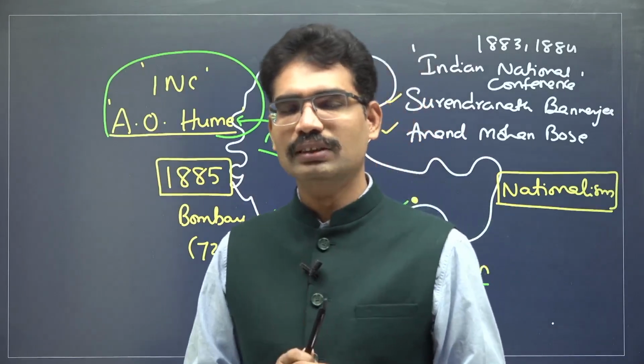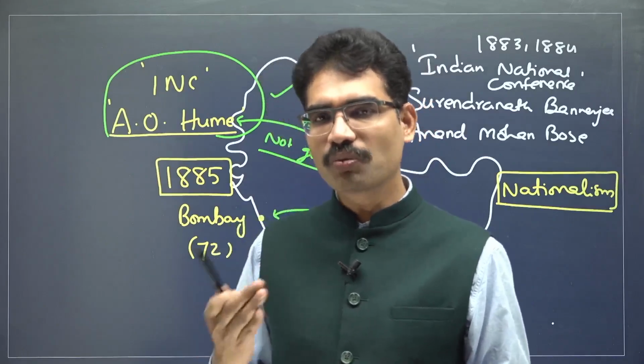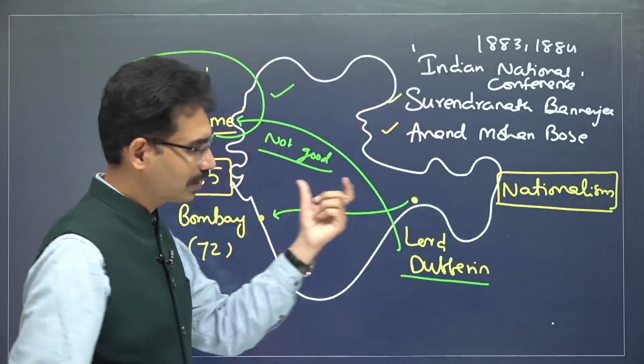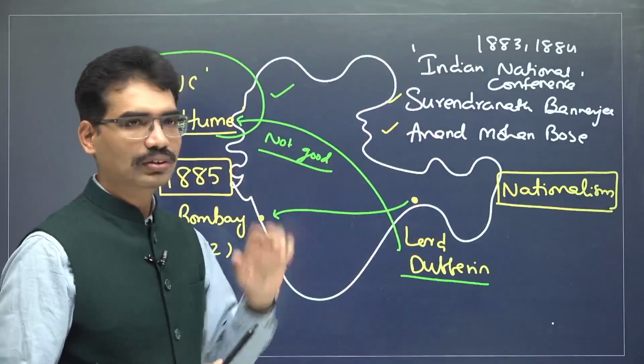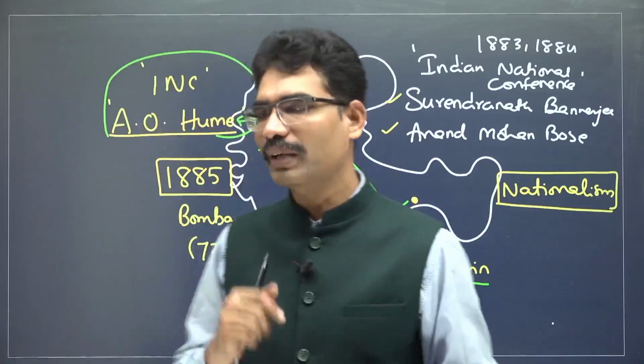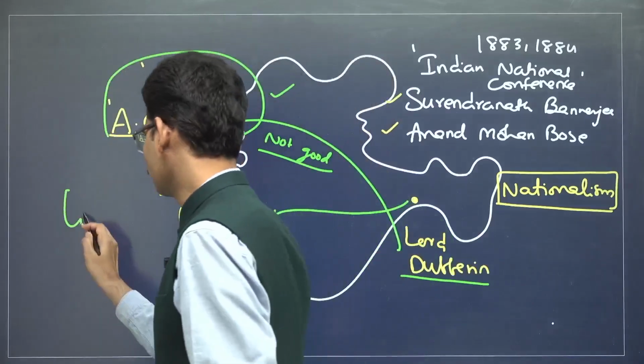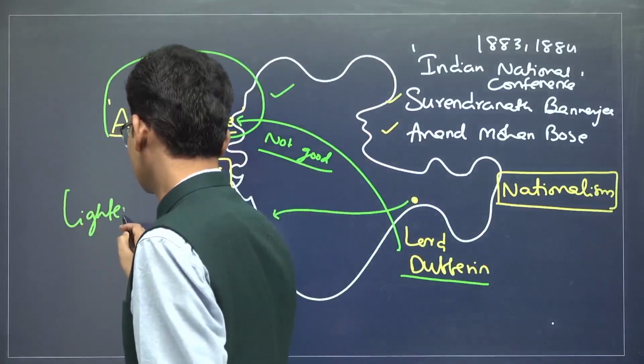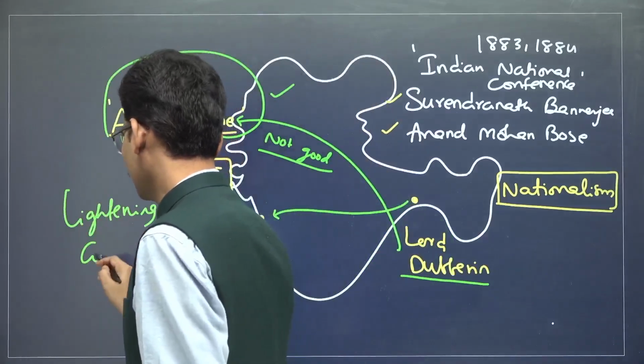But the conclusion is: whether Evo Hume wanted to create a safety wall for the British or not, we do not know. But the initial leaders used him as a lightning conductor.